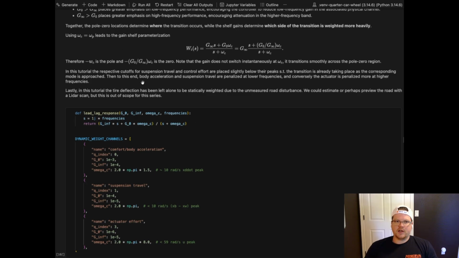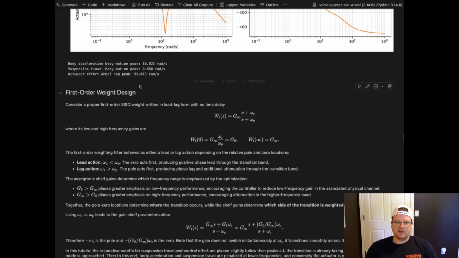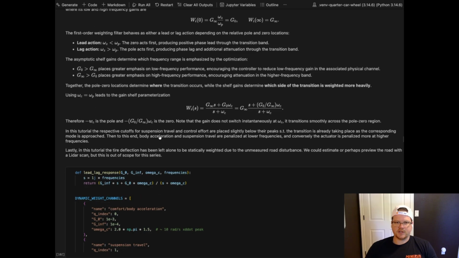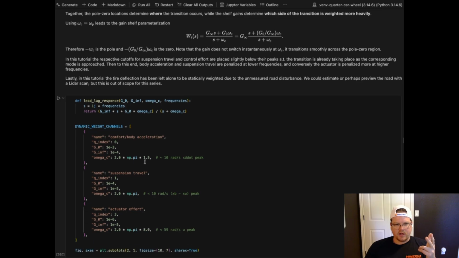And yeah, so I was just talking about this. We're using these values as indicators down here for the dynamic weighting of the channels of the suspension, control effort, and looks like I might have forgotten it, but the body acceleration. I don't know why I didn't put that there. Whatever. Oh wait, no, here it is. So the body acceleration and the suspension travel, we want to penalize at lower frequencies, right? We don't want a lot of oscillations that people can feel. That's not ideal or pleasant.